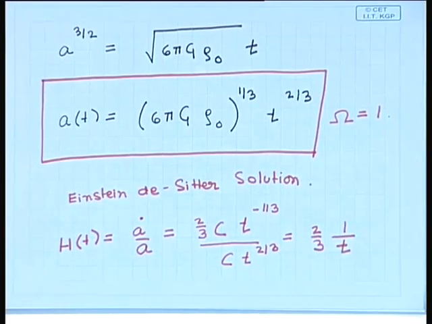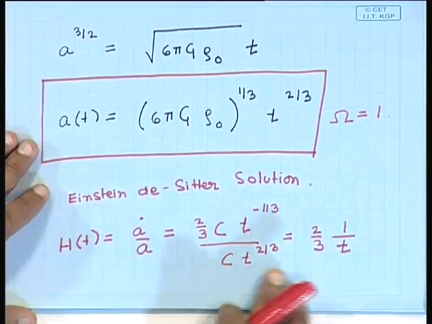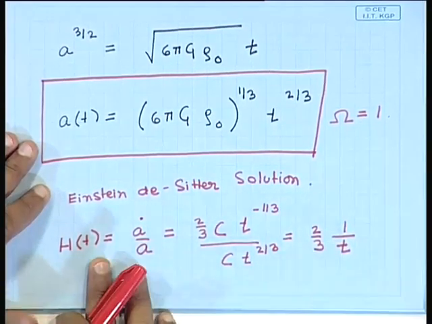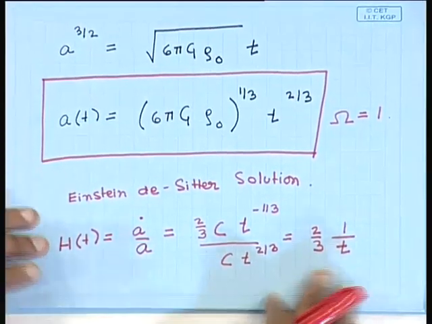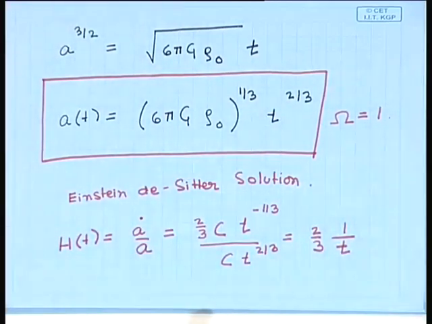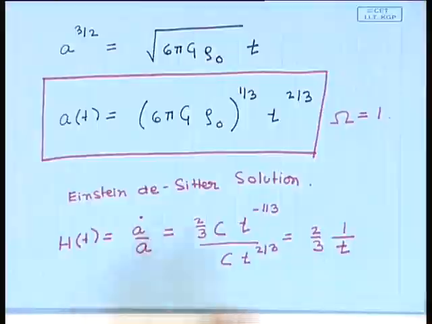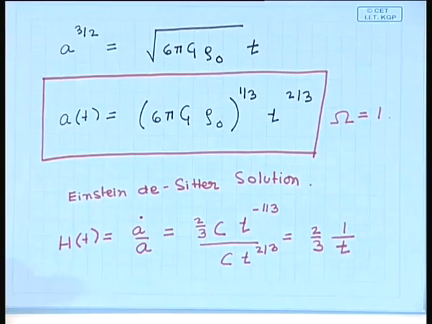Right. So, what we have over here is very similar to the situation where we had free expansion. In the situation where we had free expansion, the age of the universe is the inverse of the Hubble parameter. In this model, it is not the inverse, it is proportional to the inverse, with a constant of proportionality which is 2/3.